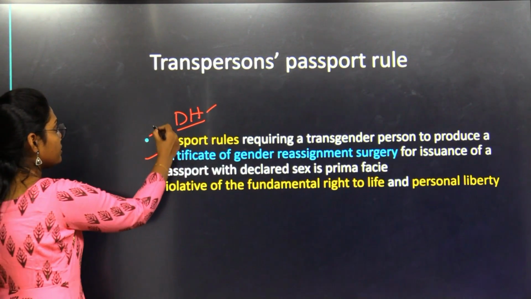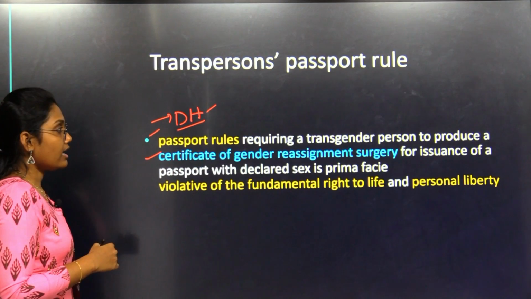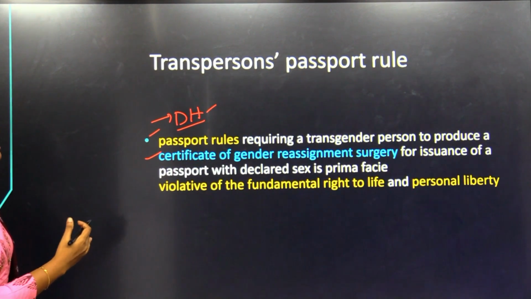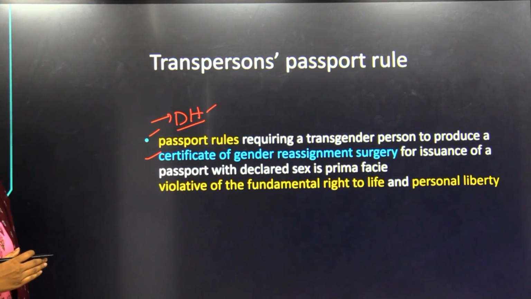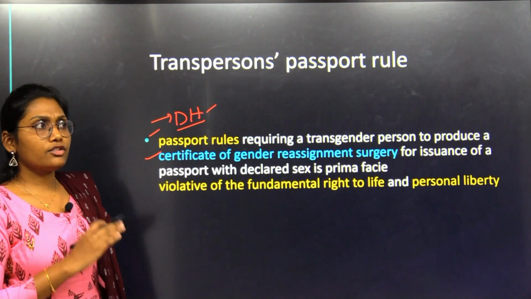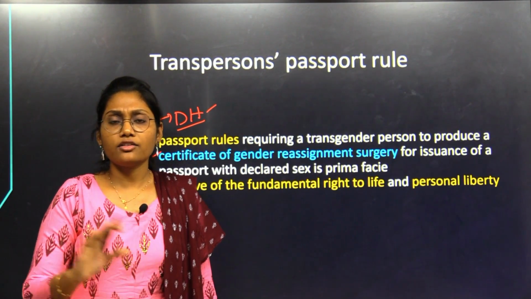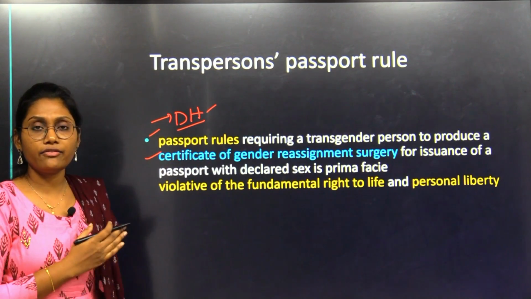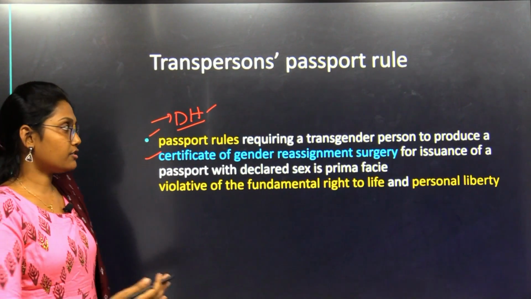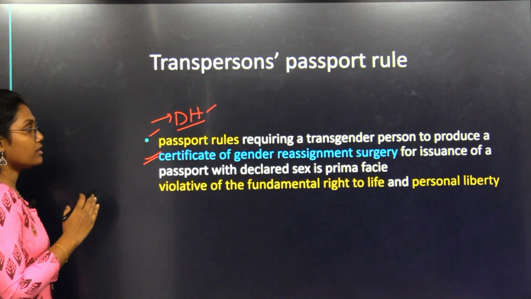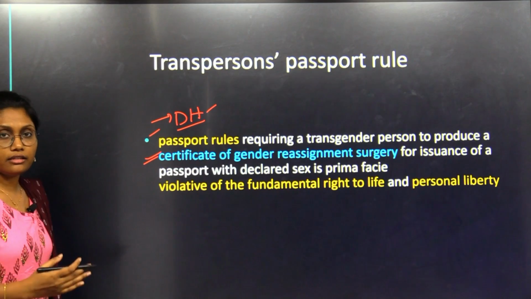So he went to the Delhi High Court. The High Court said such passport rules should be condemned. Why? Because there is no rule that every transgender should undergo such a surgery, so not every transgender may have such a certificate. Such a certificate couldn't be made a mandatory condition.